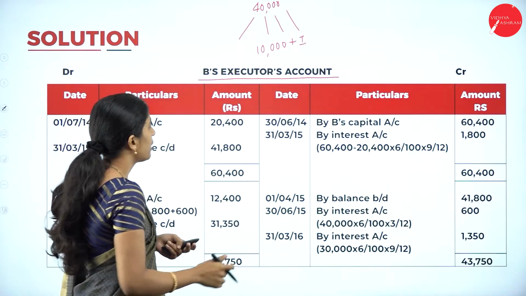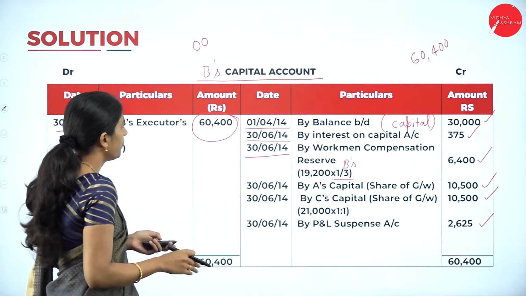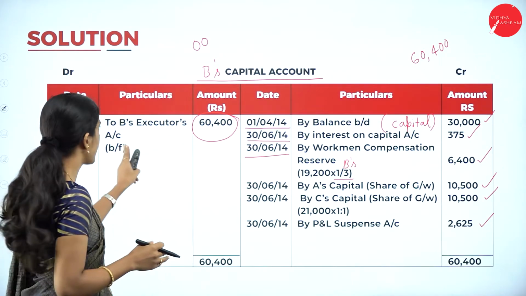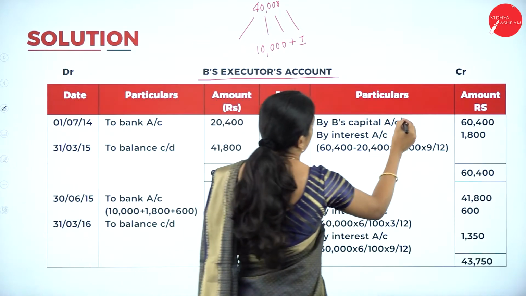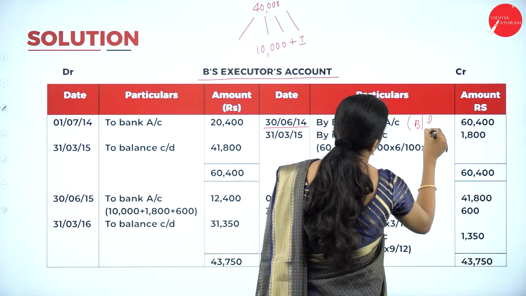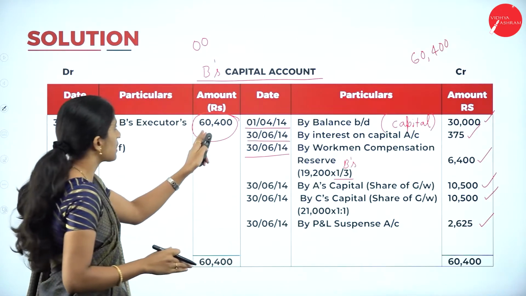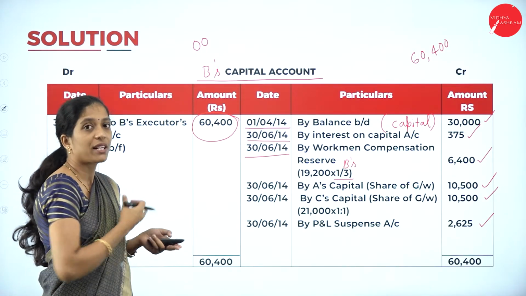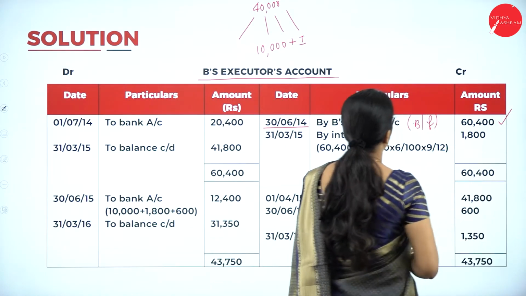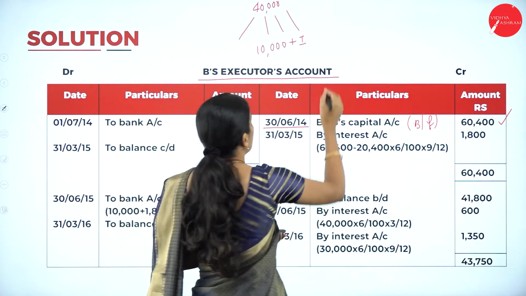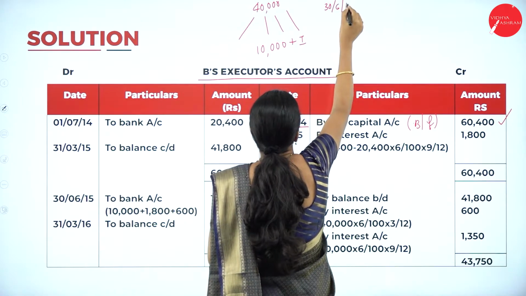How to begin? First transfer the amount to be paid to the executor. If you see B's capital account, what is the amount transferred to the executor? 60,400. This is the balancing figure we got from the partners' capital account, which has to be transferred to the executor. Now record that by B's capital account, 60,400.